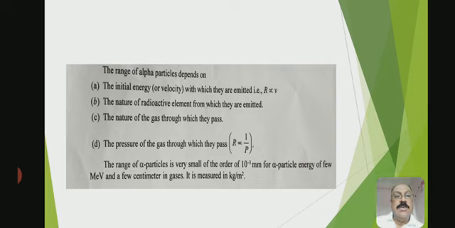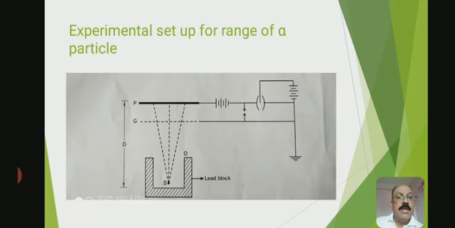That is, R is inversely proportional to the pressure. The range of an alpha particle is very small, of the order of 10 raised to minus 3 millimeter for an alpha particle of energy a few million electron volt, and a few centimeter in gases. It is measured in kg per meter square.